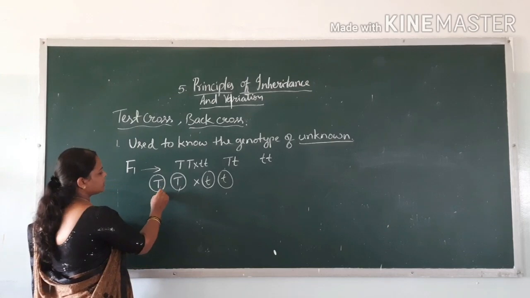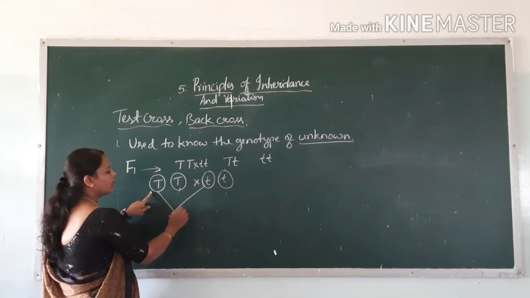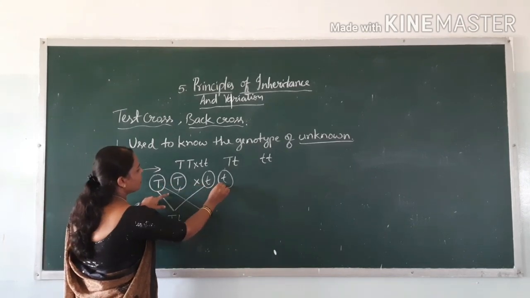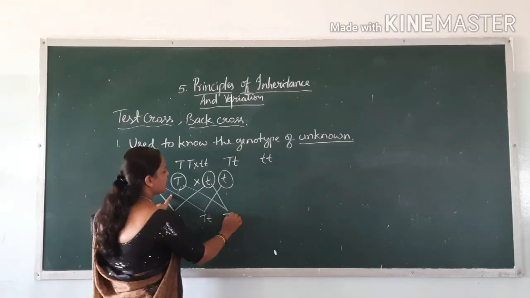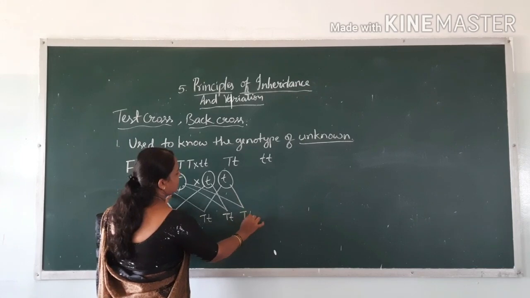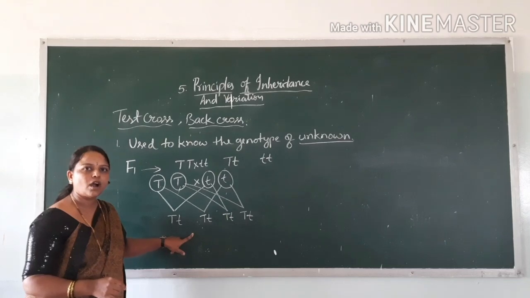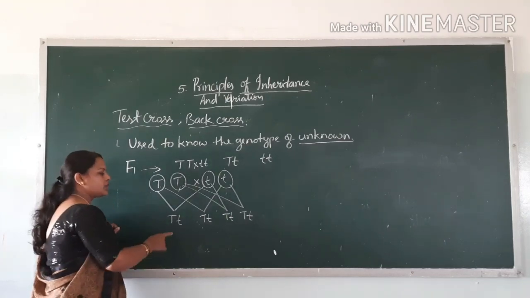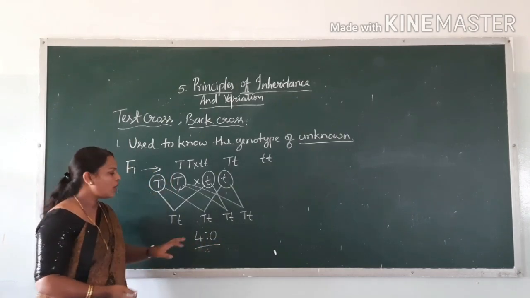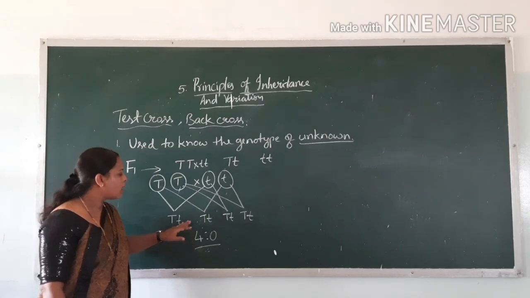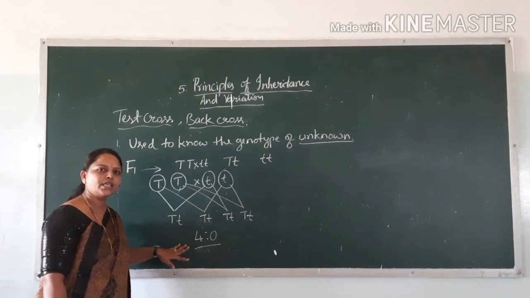Okay, see what progenies will come. This gamete will go with this, and this may go with this. This may go with this. So this is called independent assortment, and this may go with this. In this cross we will get all the progenies tall only, and the genotypic ratio is 4:0. Isn't it? All the plants are tall only, and all are in heterozygous condition only. No one is homozygous here. So this is the ratio we will get.